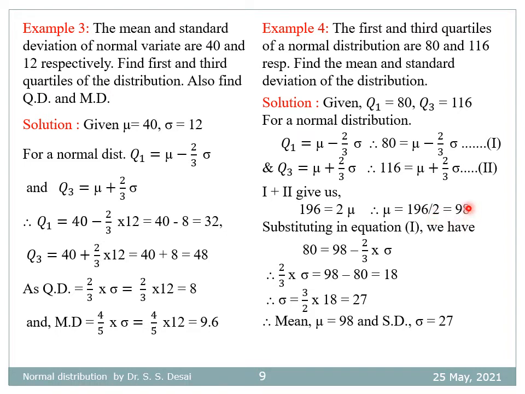And substituting this value of mu in equation 1, that is 80 equal to 98 minus 2 by 3 into sigma. So finally, after simplification, this gives us sigma is equal to 27. Hence, mean is equal to mu equal to 98 and standard deviation sigma is equal to 27.